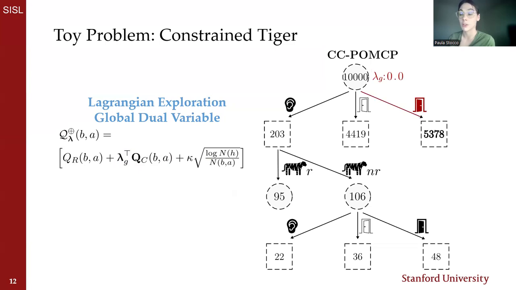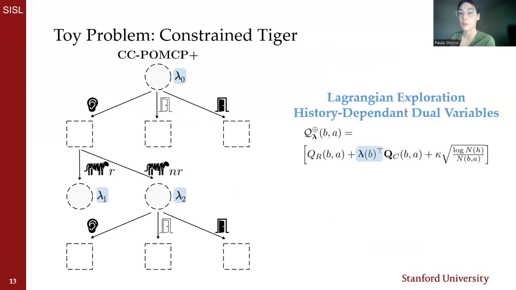Reviewing the results of tree search for constrained tiger using a single dual variable, we see in the square action nodes low exploration of the listening action, and instead search is concentrated on directly opening the door. So ultimately, shown in red, this algorithm is choosing a high-risk, high-reward action when the safer passage is possible.